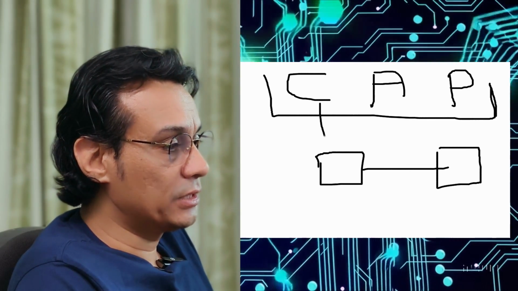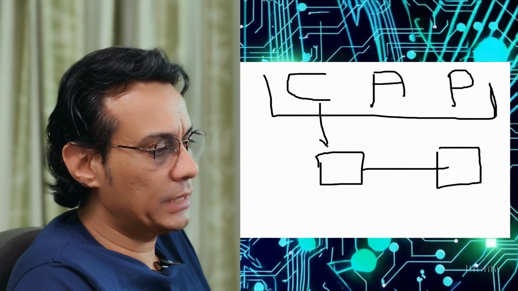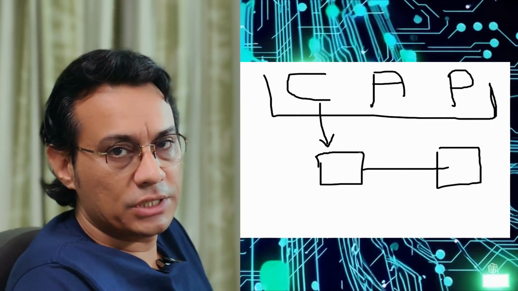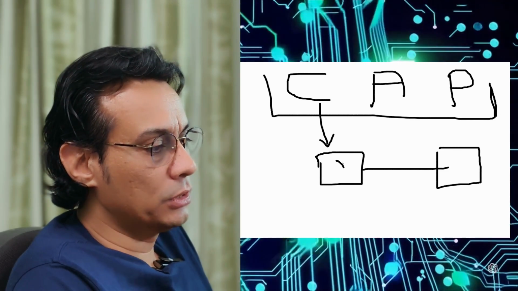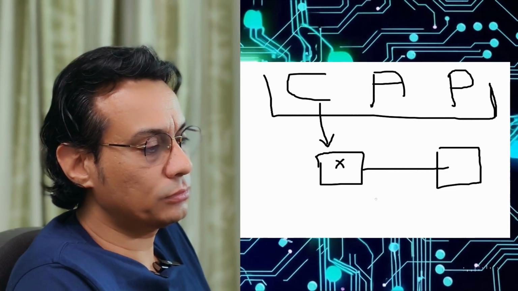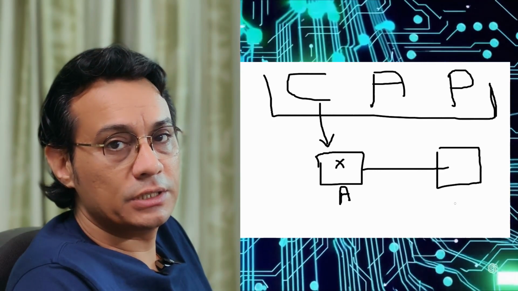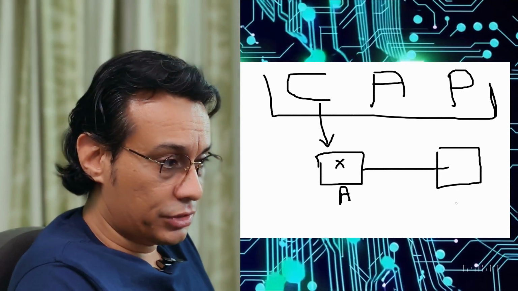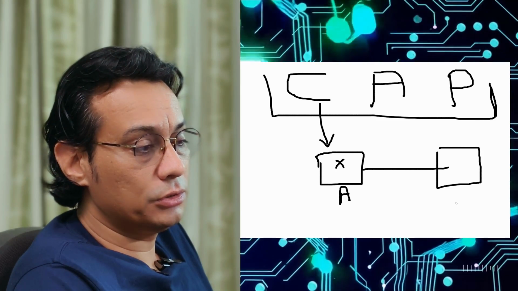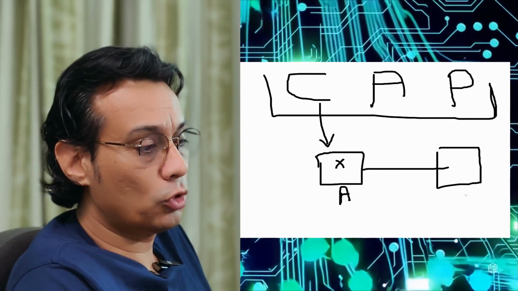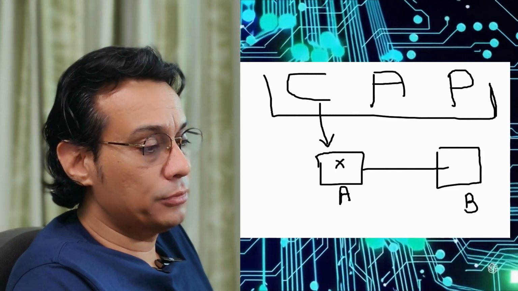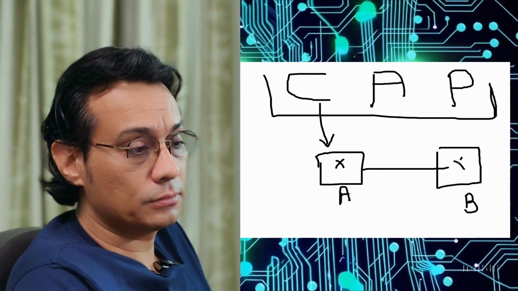What is consistency? Let's say if a user saves one information, X information, in node A, and the user tries to get the same information from node B, then the user should be able to get X every time.